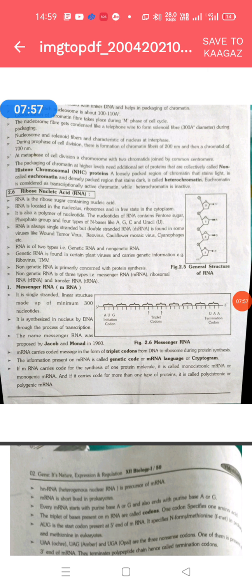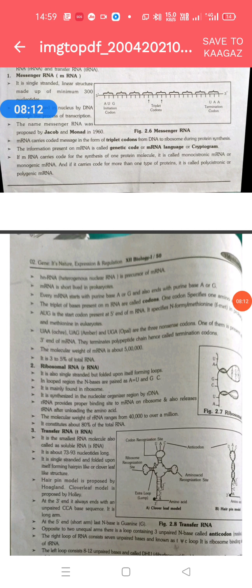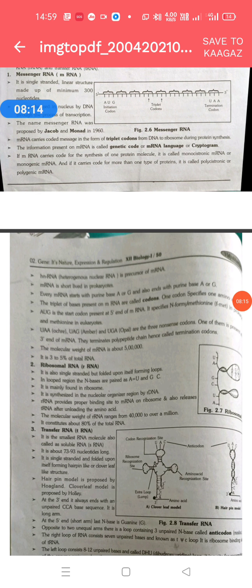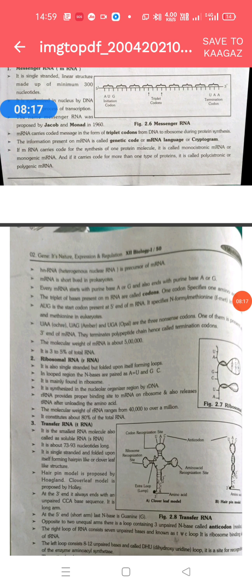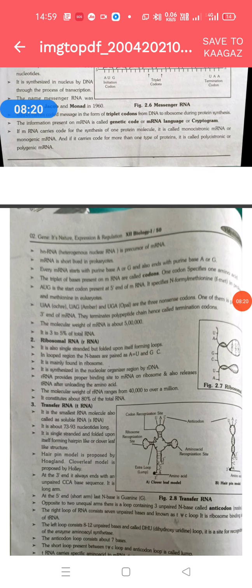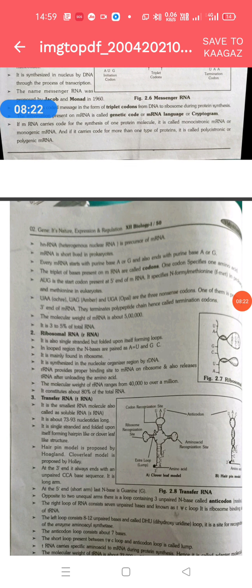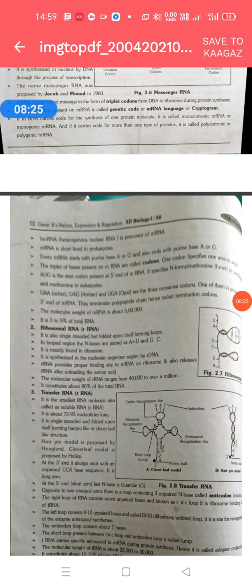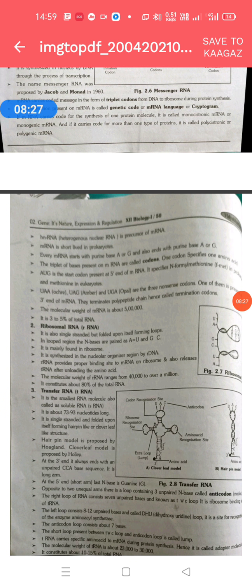Why is it called transfer RNA? Transfer means it carries the specific activated amino acid to the site of protein synthesis. Amino acids are present in the cellular pool or cell cytoplasm in an initially inactive state. So these amino acids are first given energy in the form of ATP, activated with the help of specific enzymes, and the activated amino acid is carried by the transfer RNA, because transfer RNA contains the anticodon.